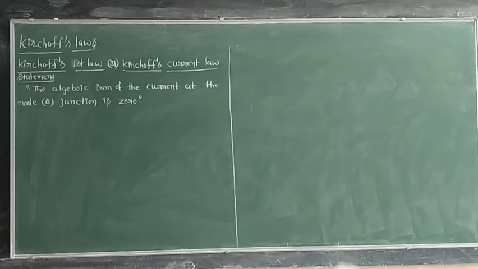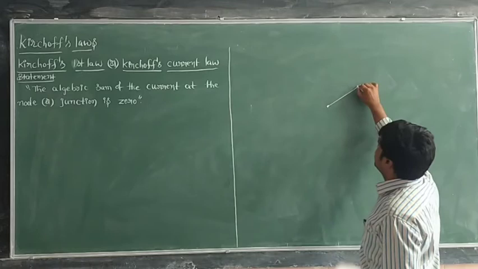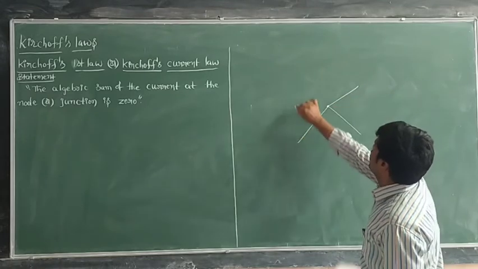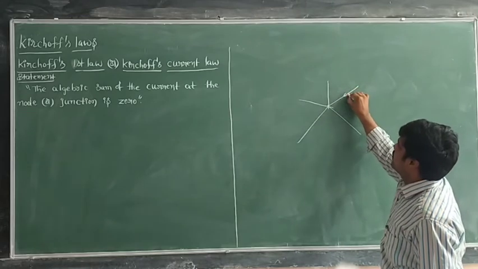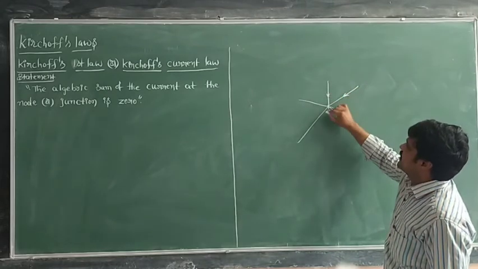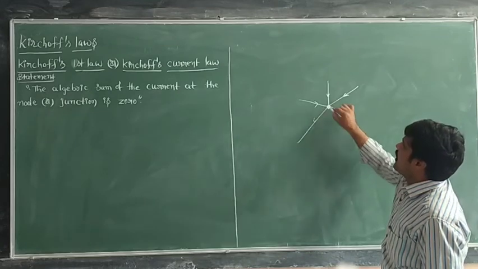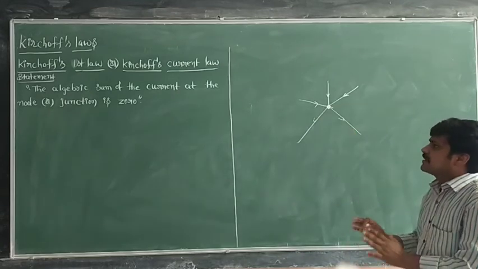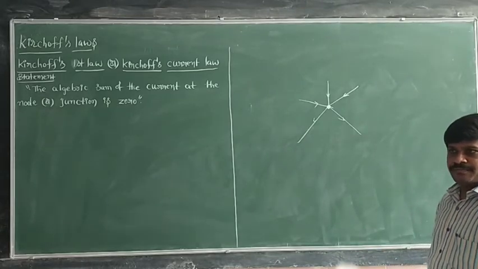What is a node? A node is a point at which two or more branches are meeting. This is one branch of current, another branch, another branch, another branch. Where all the branches meet, that point is said to be a node or junction.